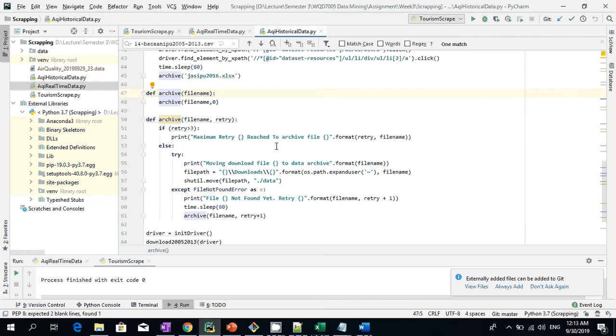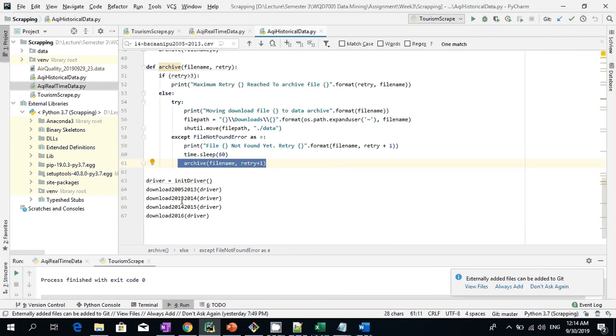One challenge that I have is that the file is quite huge, so sometimes it takes time for the file to be downloaded. When I try to move the files too early, the file cannot be found. So what I need to do here is add some control. If the file cannot be found when I try to archive, I will retry. If the maximum retry, in this case 3, has been reached, then I'll give up and move on to the next year range. And we go on for all the other ranges.